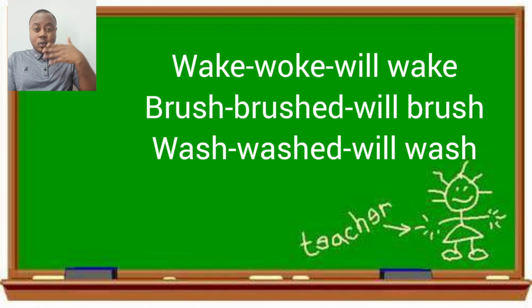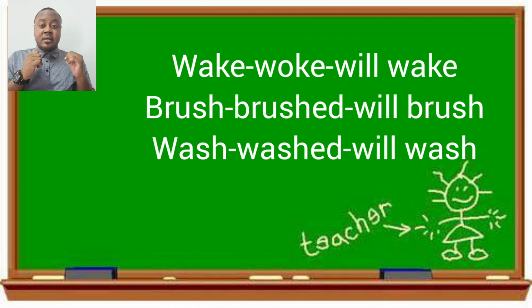What about wash? We wash our face. We clean our face every time when we wake up from bed. I wash my face. I will wash my face before going to bed. See? Will, that is future. I washed my face last night before going to bed. These are all ways in which we can use verbs to indicate different types of tenses. Basically the three common tenses, which are present, past, and future.